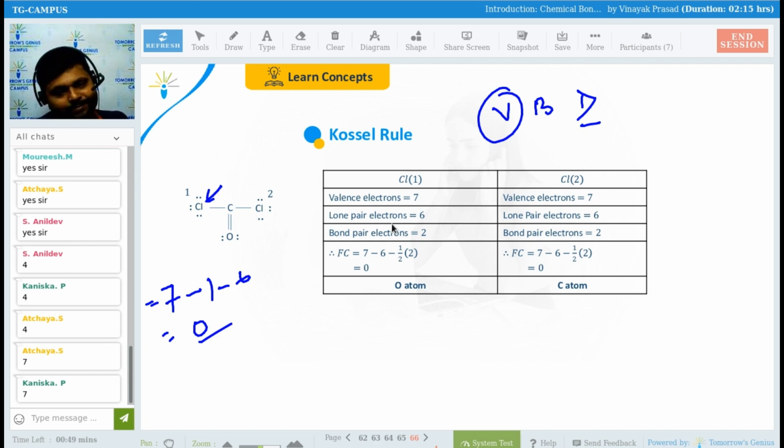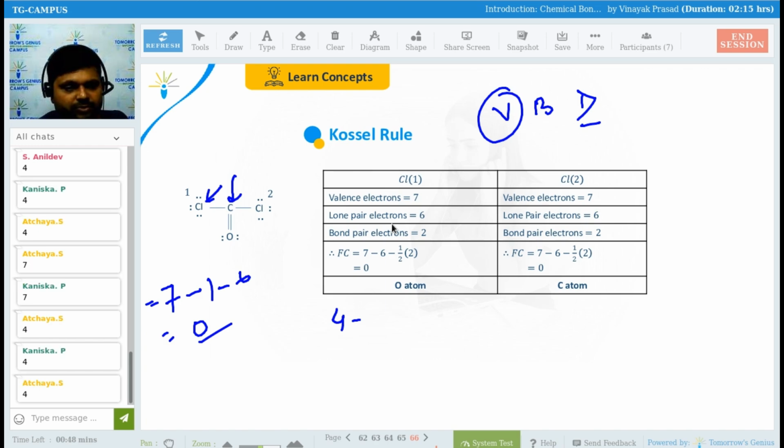Please tell me. Let's suppose if I have to count the formal charge on this carbon, then how can we count it? What do you say? First, write the outermost electrons of this carbon. So valence electrons of carbon is what? 4. So write 4 first. Then minus B. B is what? Total number of bonds. So how many total number of bonds are there?